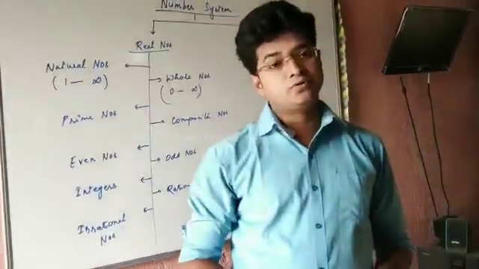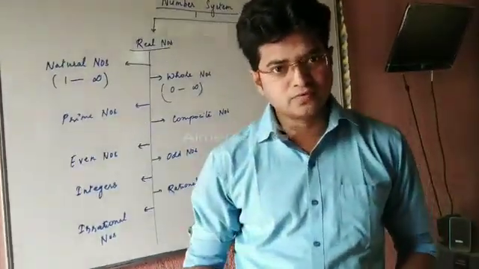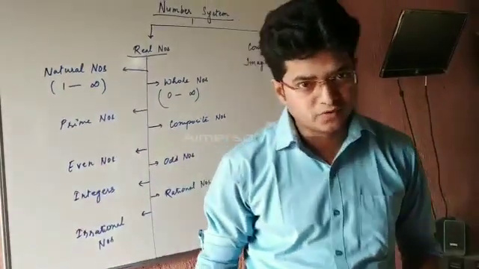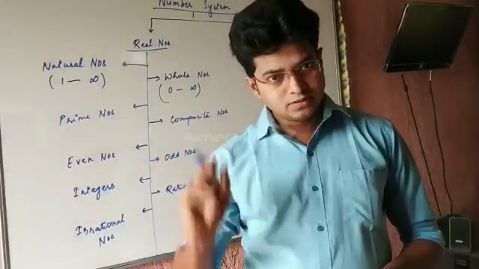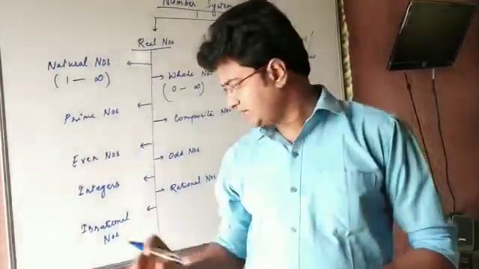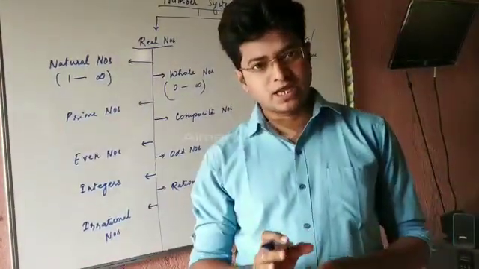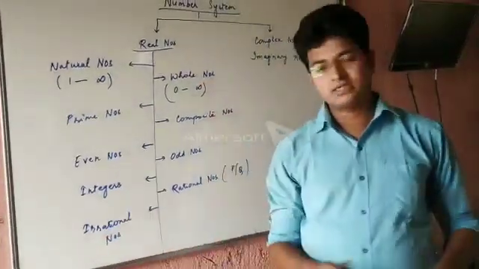In the same way, cube root of 2, cube root of 3, cube root of 4, cube root of 5, cube root of 6. In this way they are not the perfect cubes. That's why their perfect cubes can't be taken out. So that's why they are said to be irrational numbers.